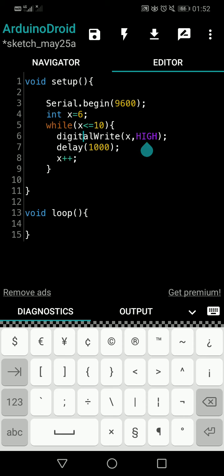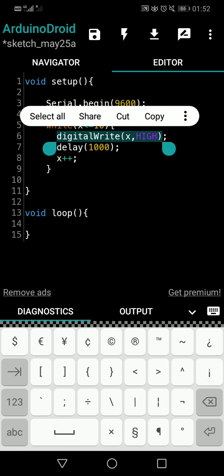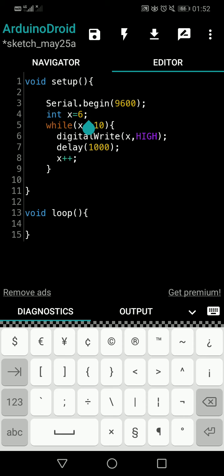In LEDs, I have told you, before writing the digital write, what should we mention? There's something called pin mode, right? We have to say the particular pin is output or input. You remember pin mode 13 output, we wrote that, right? So that should be written before we switch on the LED. So maybe we can write it on top, inside the void setup, at the first lines.